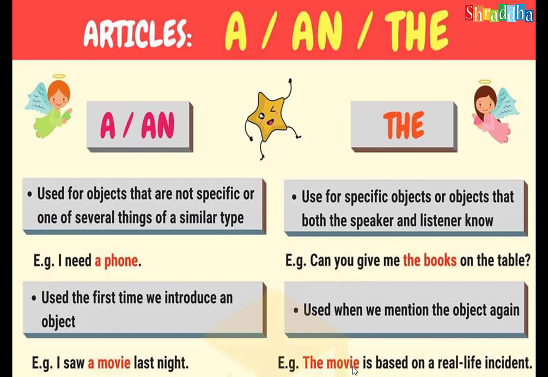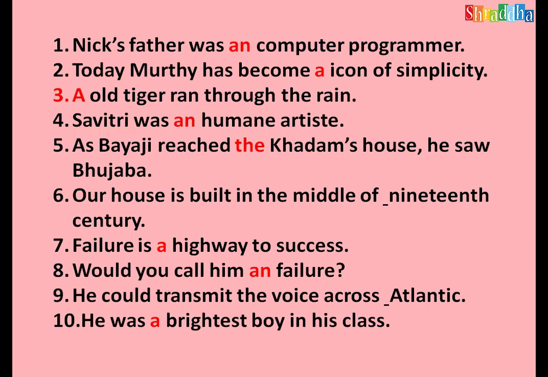A is used for consonant sounds, an is used for vowel sounds. So based on the sounds only we have to differentiate a or an. You see some examples. Nick's father was an computer. K sound is the consonant sound, it should always take a. Here an is the wrong article, so we have to modify it with a. Nick's father was a computer programmer.